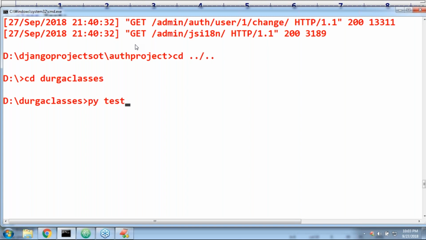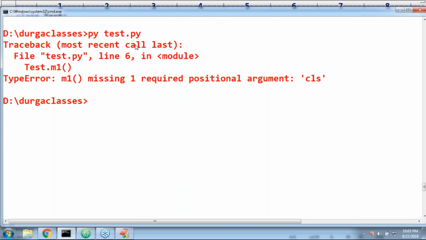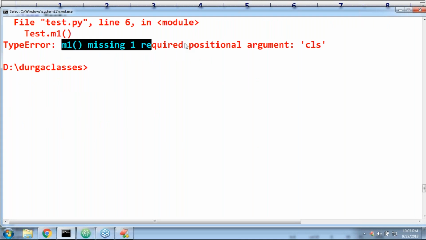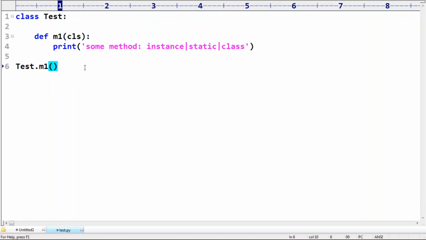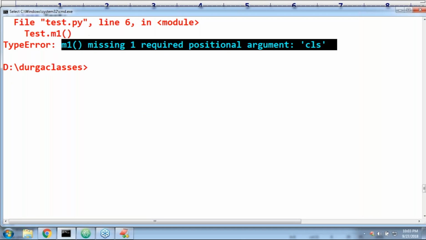How is it going to respond? Can you please observe? M1 missing one required positional argument cls. Oh, you didn't provide cls. Without providing cls, how can I call like this? Okay, no problem, then I'm passing it. Perfectly, it is applicable.